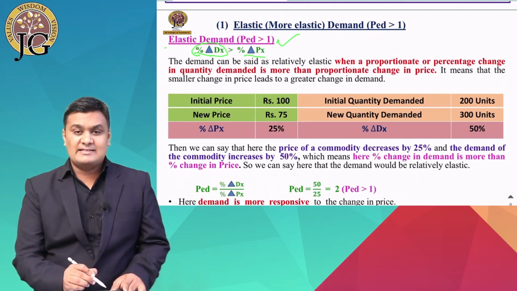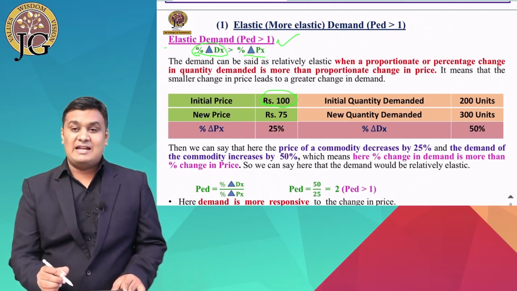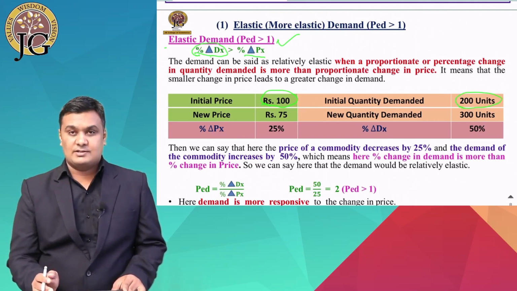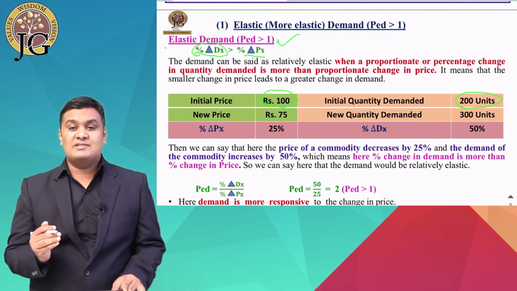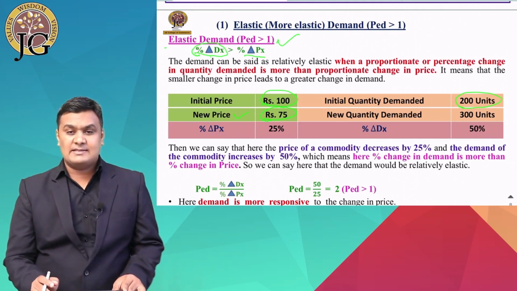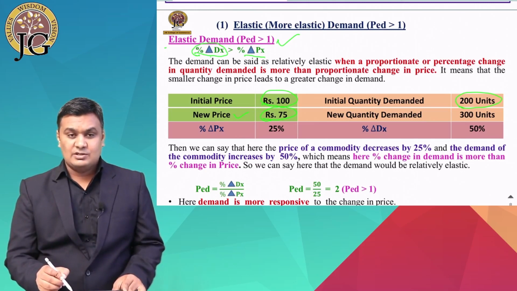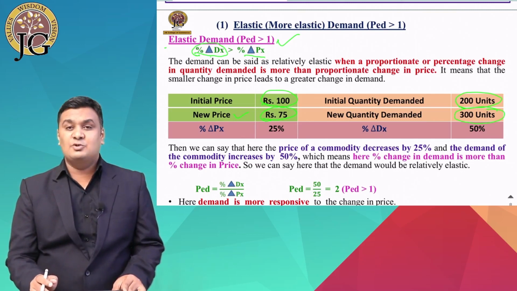Now let's take an example. Suppose the initial price of X commodity is rupees 100. At that time, the initial quantity demanded was 200 units. Now suppose that the price will fall from rupees 100 to rupees 75. So due to that, we will get a new price. And because of that, the demand will also change, from 200 to 300 units.